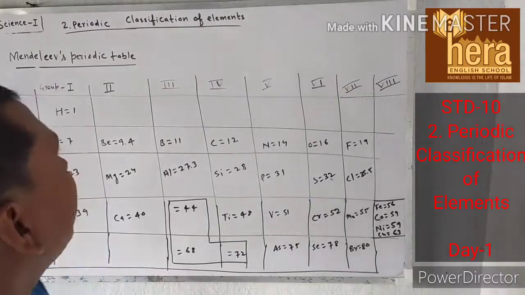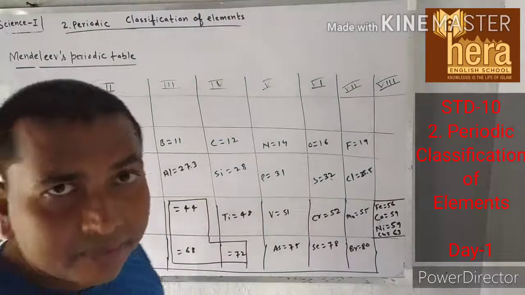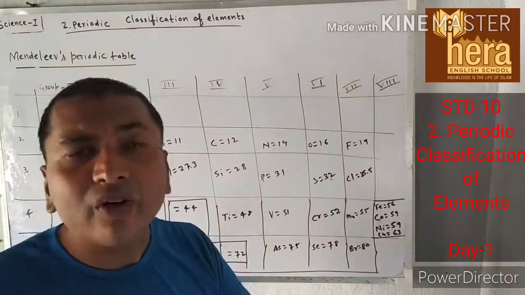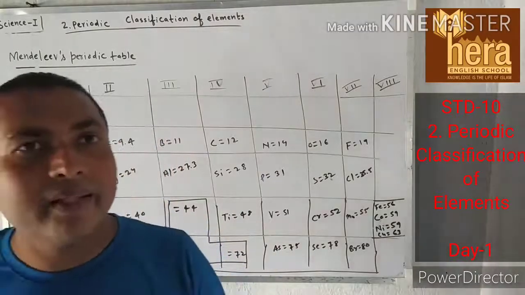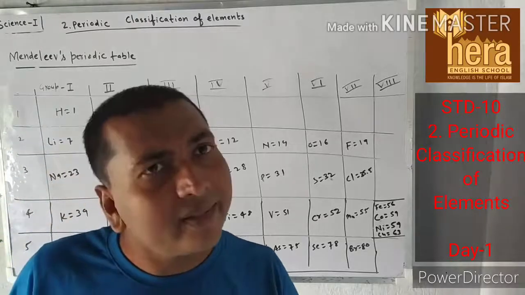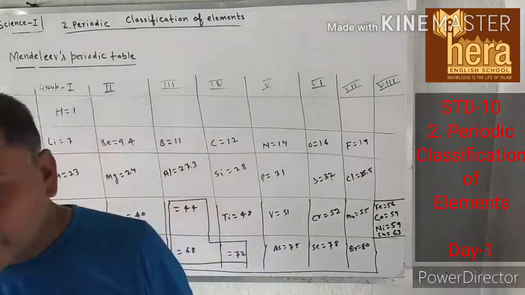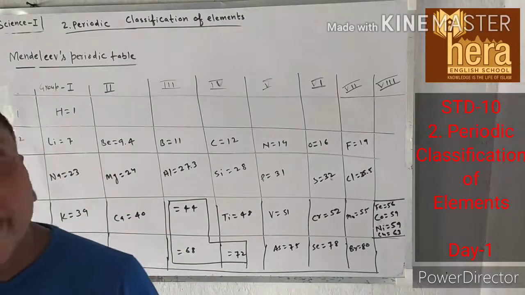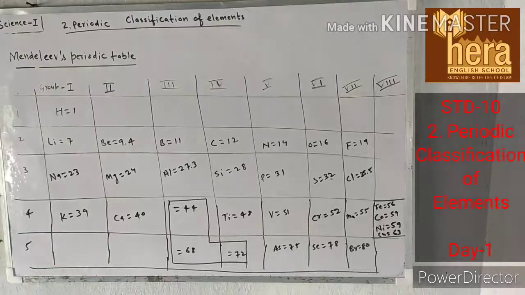So there are some merits of Mendeleev periodic table, and demerits of Mendeleev periodic table. That is important. That always comes in the paper. In case of merits, there are mainly three merits of Mendeleev periodic table. First one is